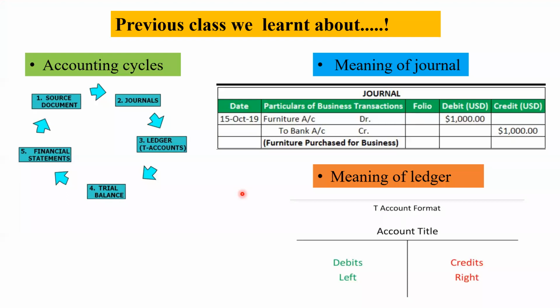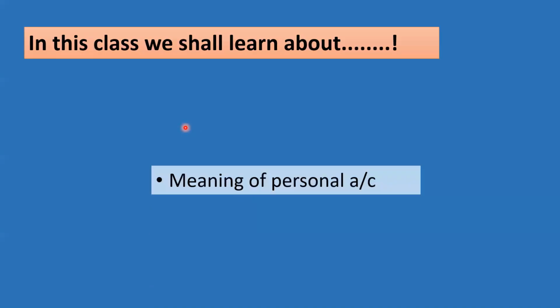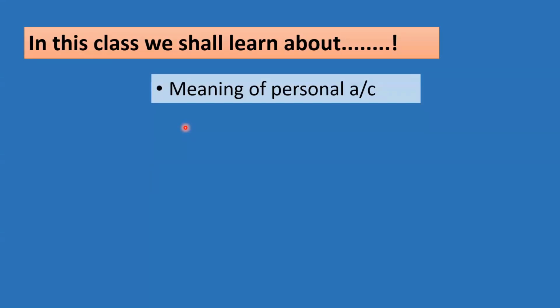Now let us see what we are going to learn today. We are going to learn about the personal account, the meaning of the personal account. Always see, A/C means what in accounting terms? Account. Very good, Naushita.